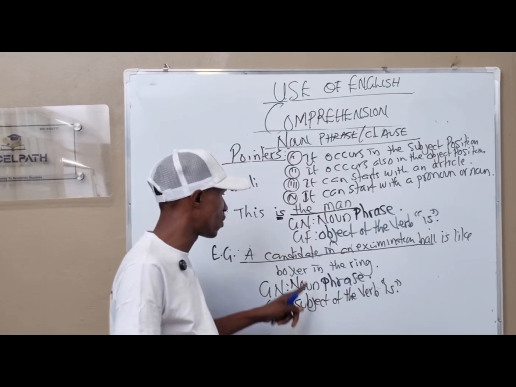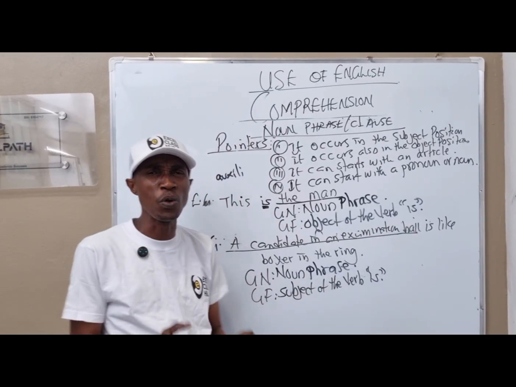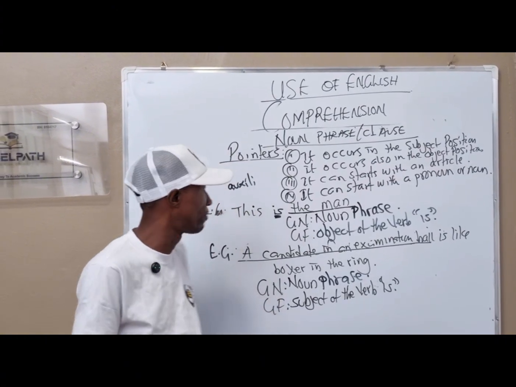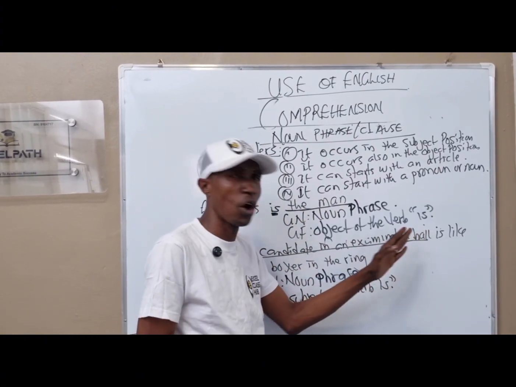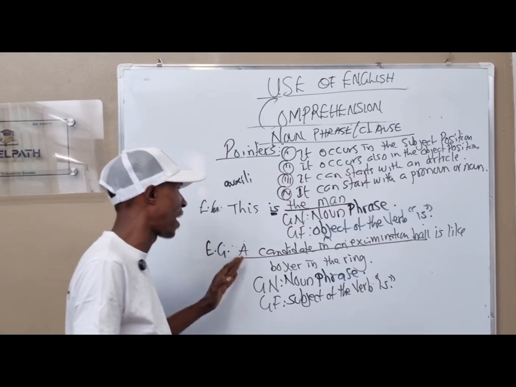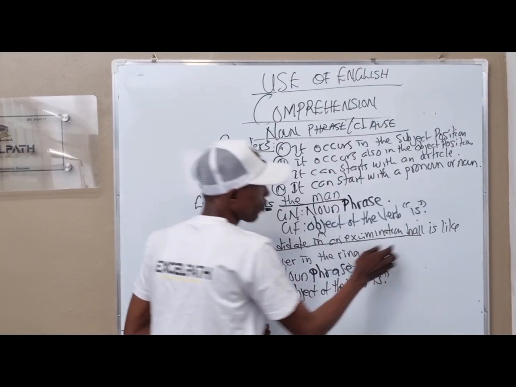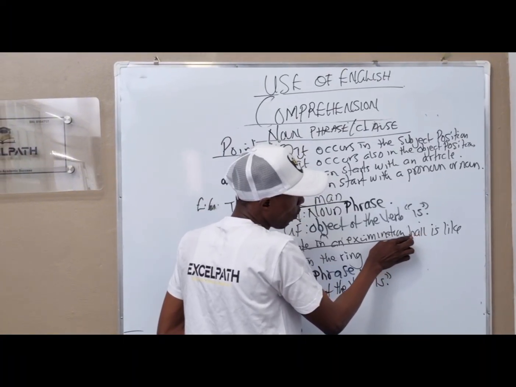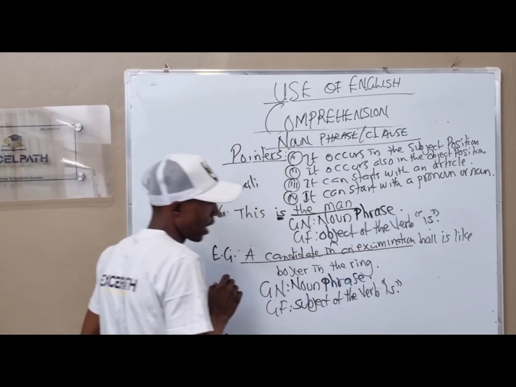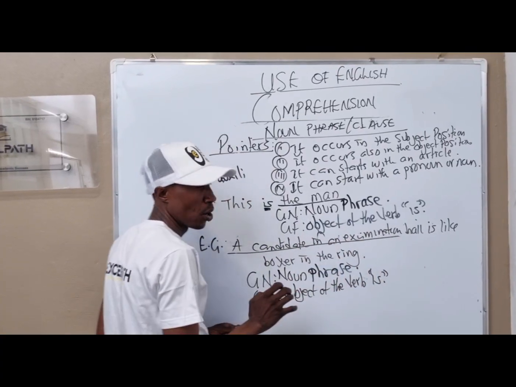And here we are saying subject of the verb is. How do you identify which is subject and which is object? I said when you underline from the object side, you go with the word object. When you underline from the subject side, you go with the word subject.